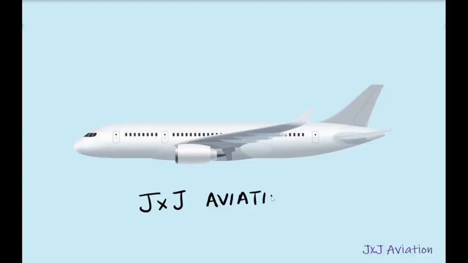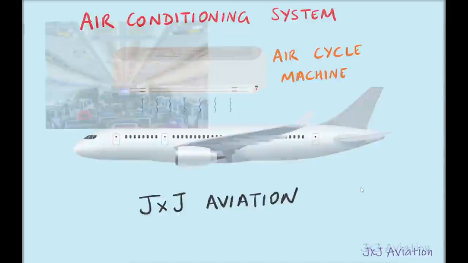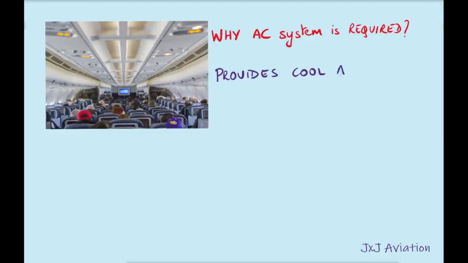In this video, we will be looking at how the air conditioning system functions in an aircraft and what is an air cycle machine. First, let's see why is an air conditioning system required in an aircraft. The air conditioning system provides cool air constantly inside the cabin and in the cockpit.